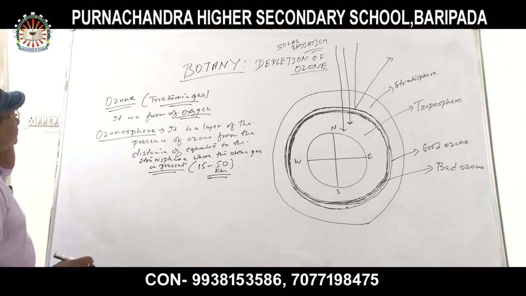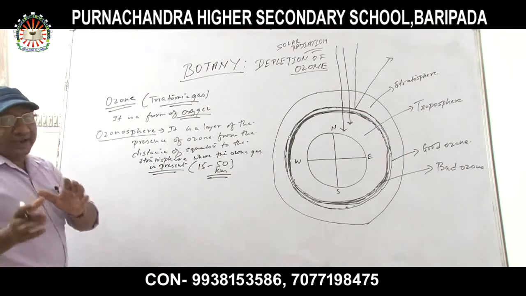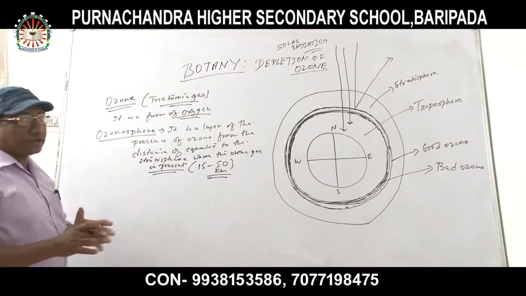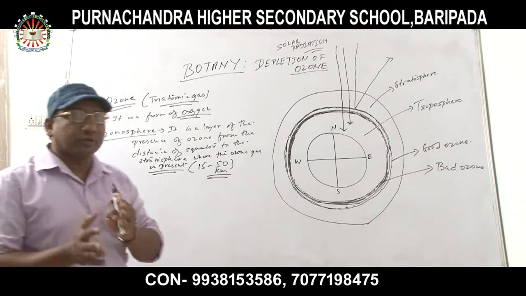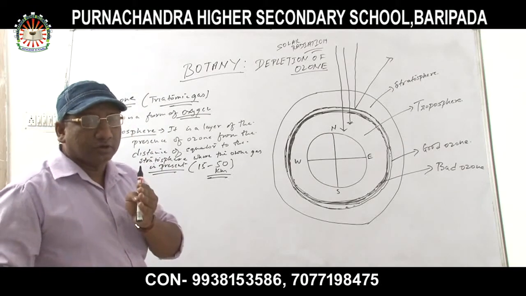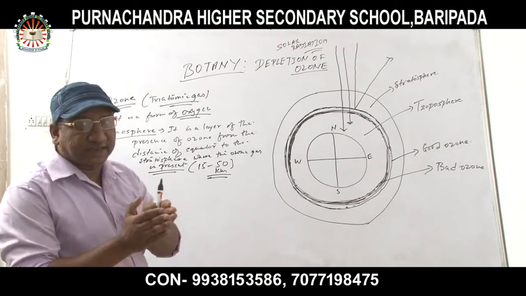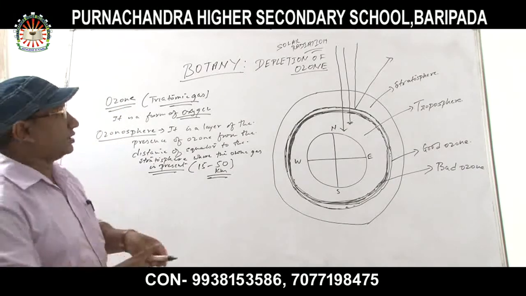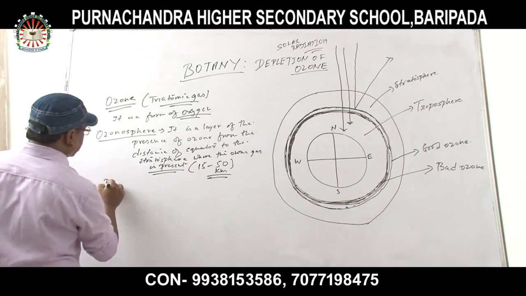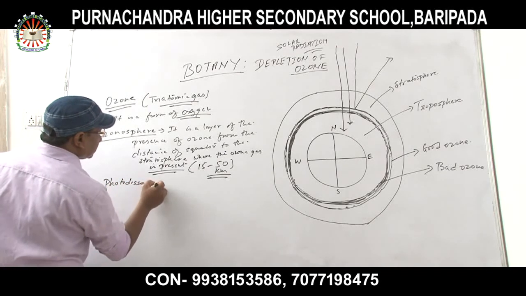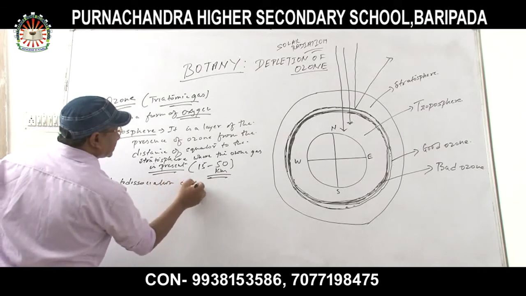Now, how does ozone get formed in the atmosphere? The formation of ozone exhibits two kinds of reaction. One is photodissociation and another one is generation.